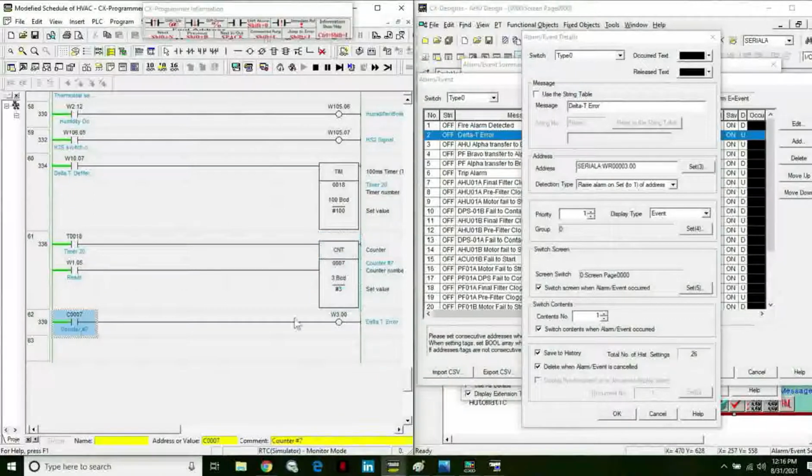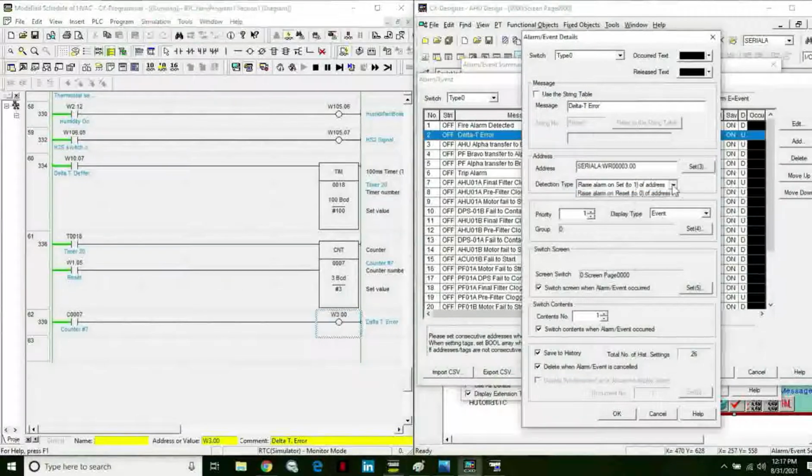Then this counter will trigger the delta temperature error to trip off the operation of the indoor AC, as well as the outdoor equipment, the water cooled or air cooled chiller machine.